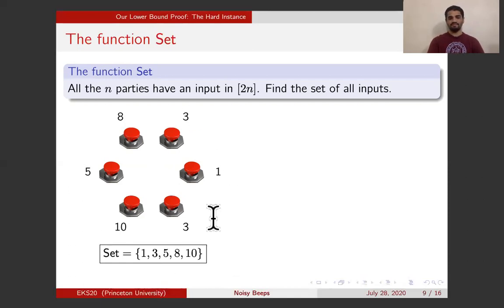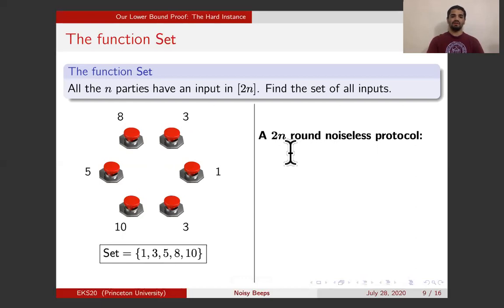Okay, so how will the parties do it with the noiseless protocol? If there is no noise, I claim that there is a 2n round noiseless protocol, and the protocol proceeds as follows.